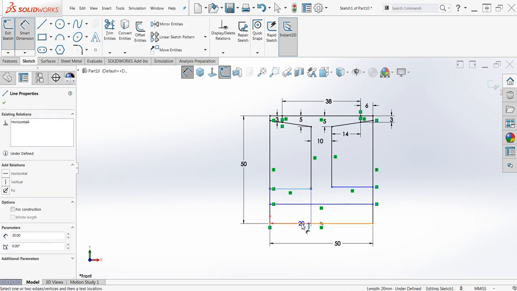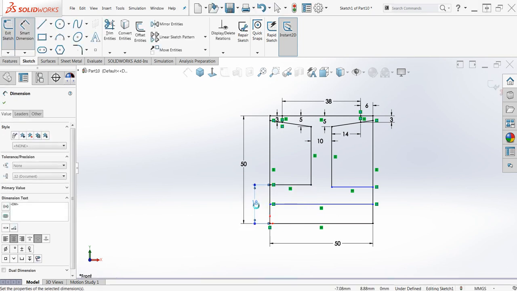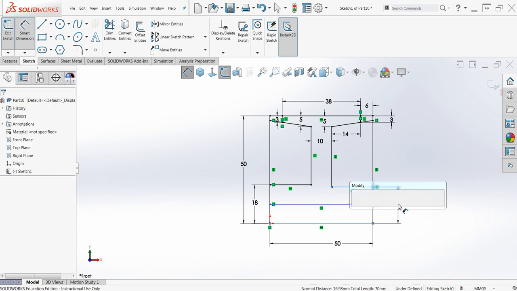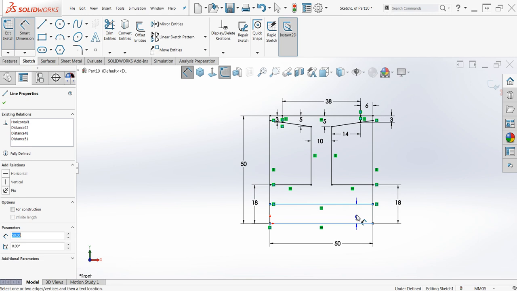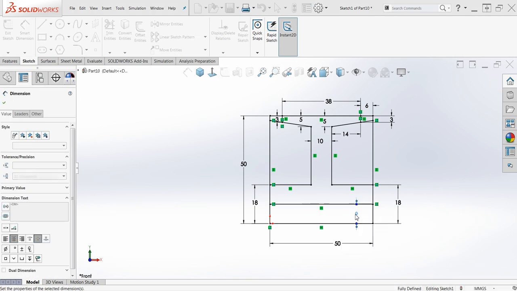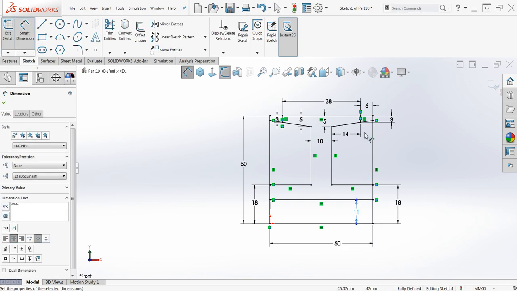This center bore diameter is 36, so half of 36 is 18 on both sides. And we're even going to put the hole in when we revolve this. So a diameter of 22 and half of that is 11. So once we have this sketched out, we're ready to revolve.